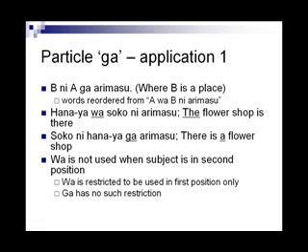The new structure is Soko ni hanaya ga arimasu. There is a flower shop. We used ga in the Japanese sentence and used the article "a" before the subject phrase, that is, flower shop. I have underlined the Japanese particle ga and the English article "a".